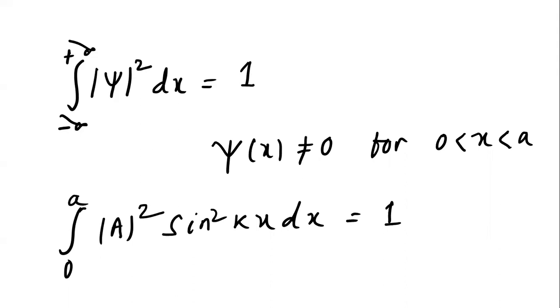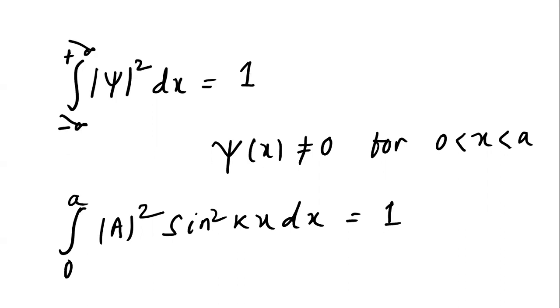We have not taken any complex exponential function, so you can just multiply A sin kx into A sin kx. If it were a complex exponential function, you would need to multiply with its conjugate, psi star, to get mod psi square. Here we have only the trigonometric function, so mod A square sin square kx dx integrated between 0 and a is equal to 1, as the particle is in a confined region of 0 to a.